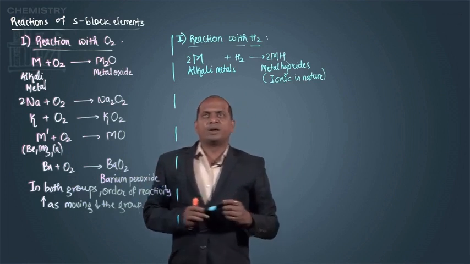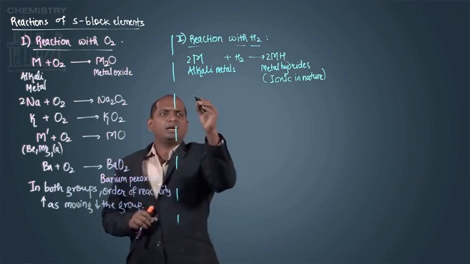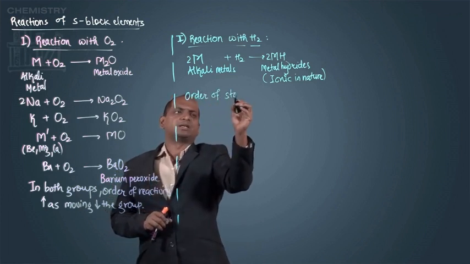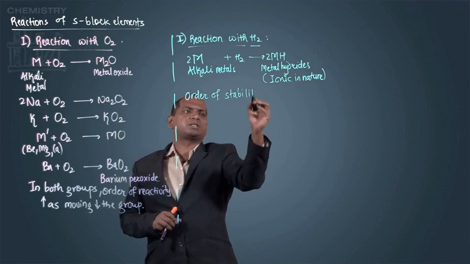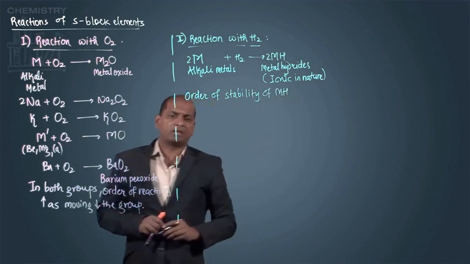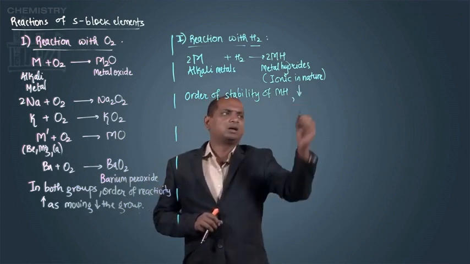Okay. Now, in that, order of stability of alkali metal hydride decreases down the group.